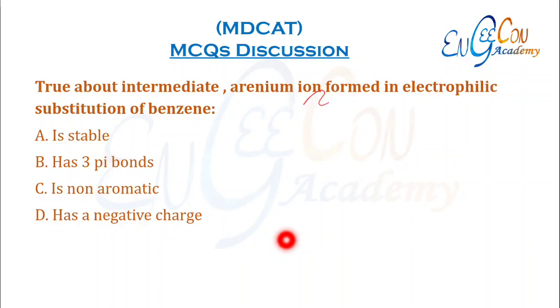True about the intermediate arenium ion formed in the electrophilic substitution of benzene. So this is the arenium ion which is formed in electrophilic substitution of benzene. Is it stable? No, it is unstable because it has a positive charge. It has 3 pi bonds? No, one of the pi bonds gets broken. It is non-aromatic? This is correct because this compound has 1 double bond missing, which makes it a non-aromatic compound.